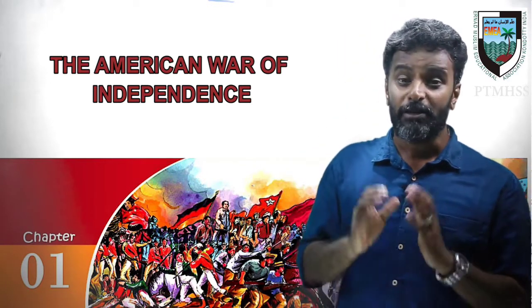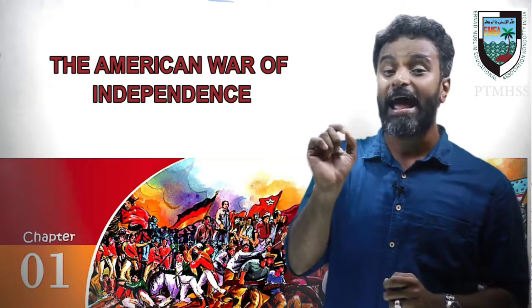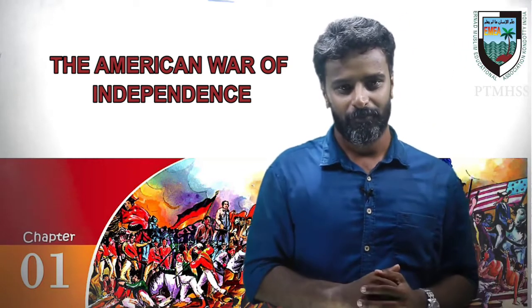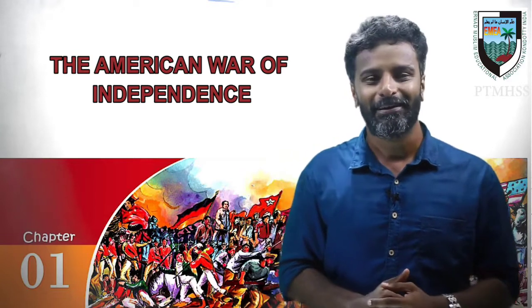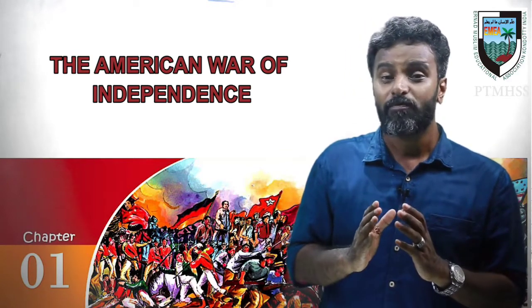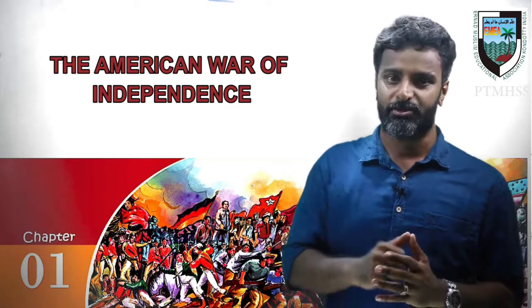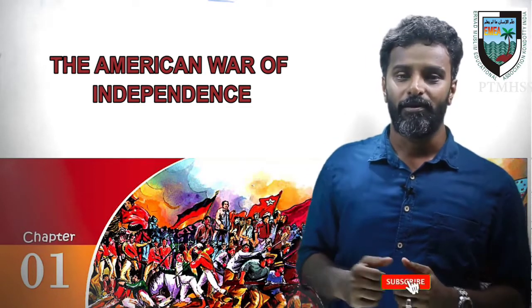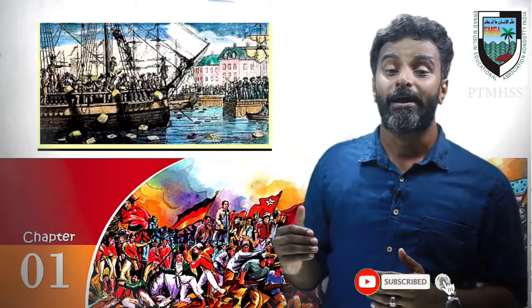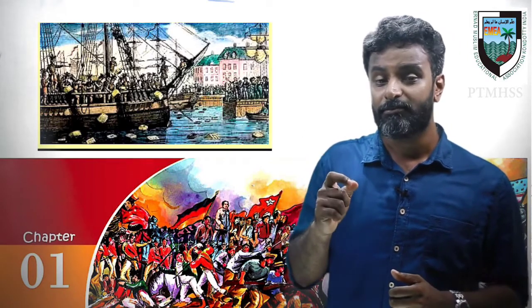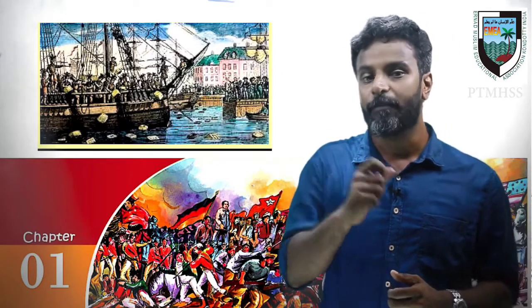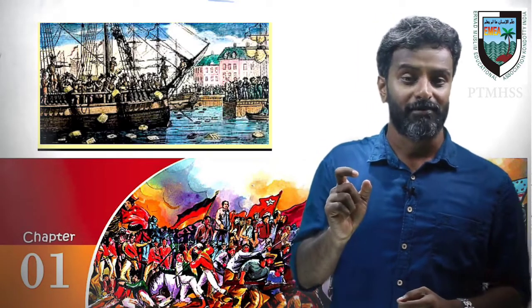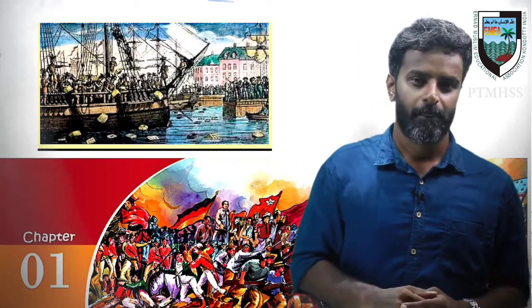Especially the British government levied high tax on tea. What happened in America? When the British government imposed high tax, people boarded a ship at Boston Harbor on 16th December 1773.